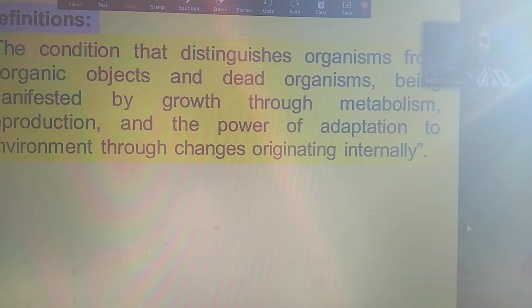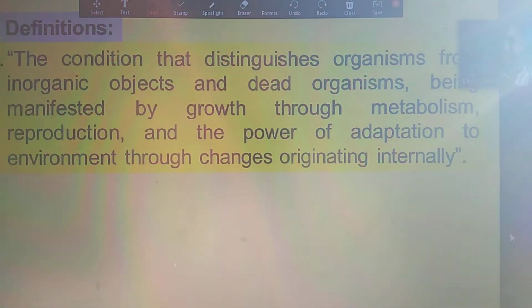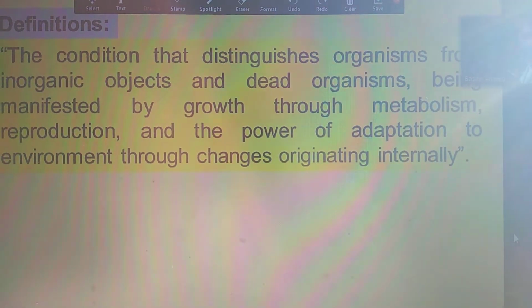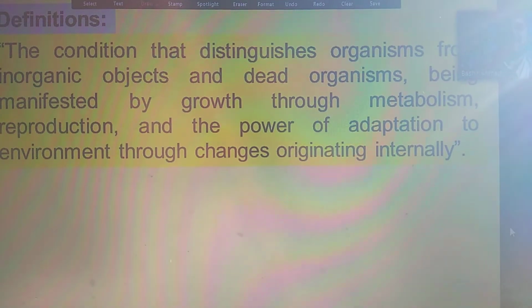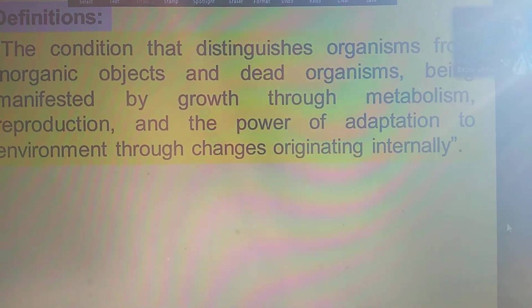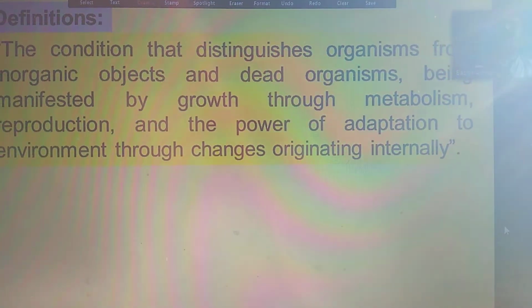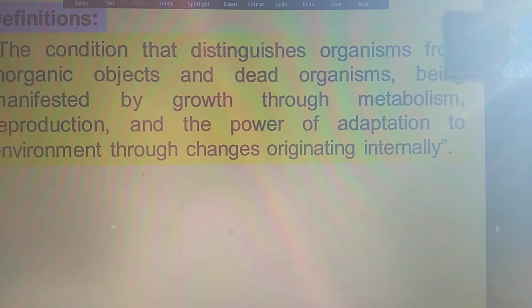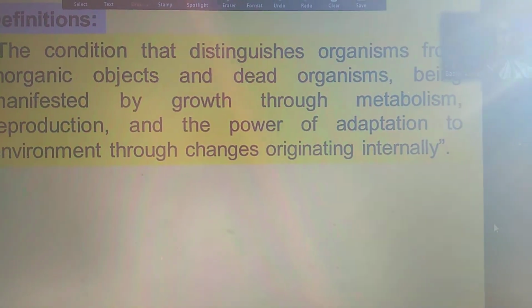They will show reproduction; they will give offspring. And they will adapt themselves to their environment through changes originating internally. If the environment changes, they will feel those changes and change themselves accordingly.